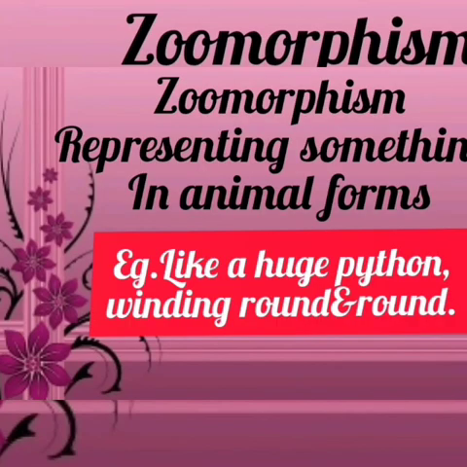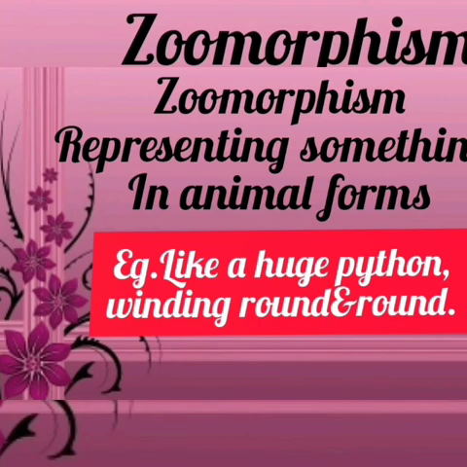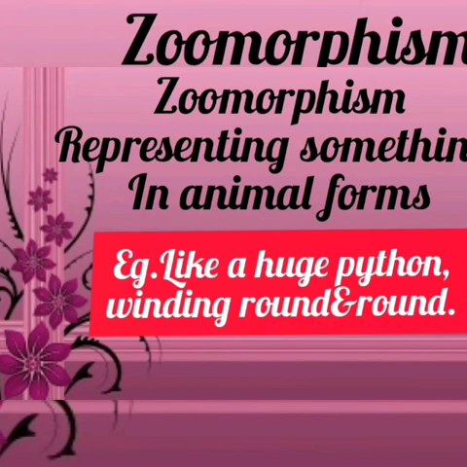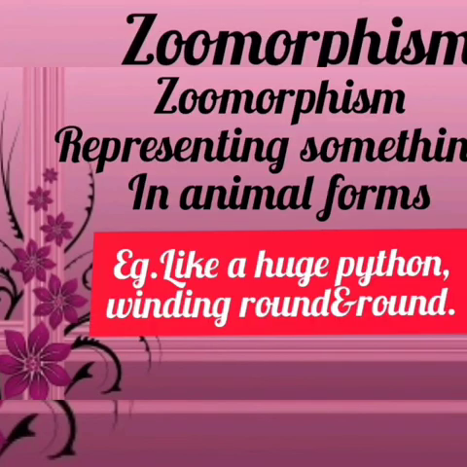When something is represented in animal forms, it is called zoomorphism. Example: "like a huge python winding round and round." This line is taken from the poem "Our Casuarina Tree", written by Toru Dutt. Here python is a snake, and the creeper is compared to the python. So it is represented in animal form, and it is called zoomorphism.